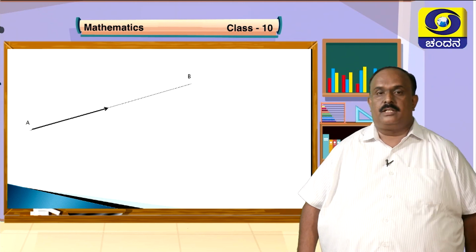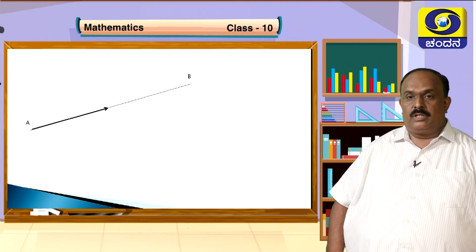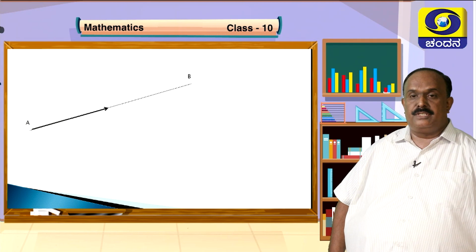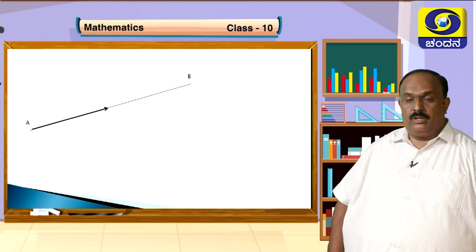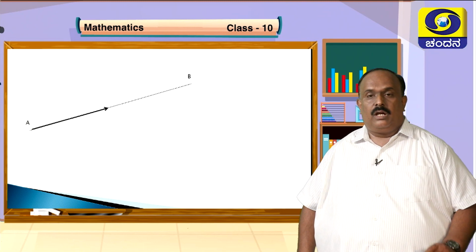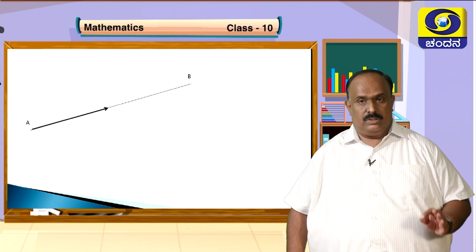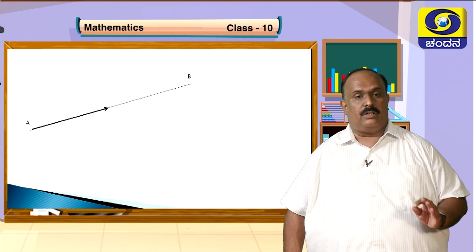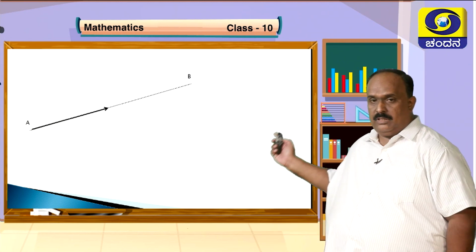I want a straight line here. Carefully observe this straight line, and it is named AB. Dear children, listen to this very carefully. I want you to tell me the length of this segment AB.